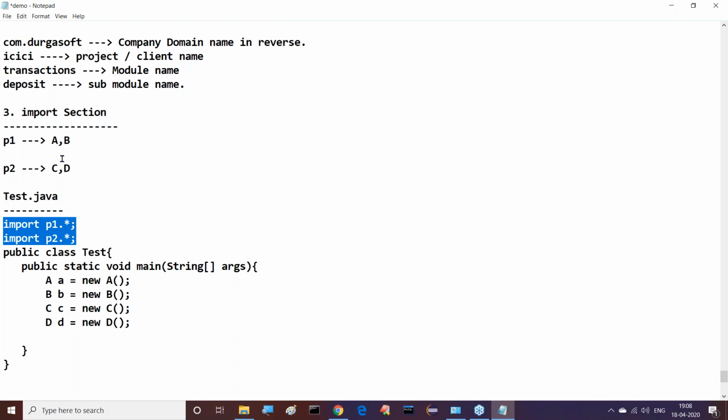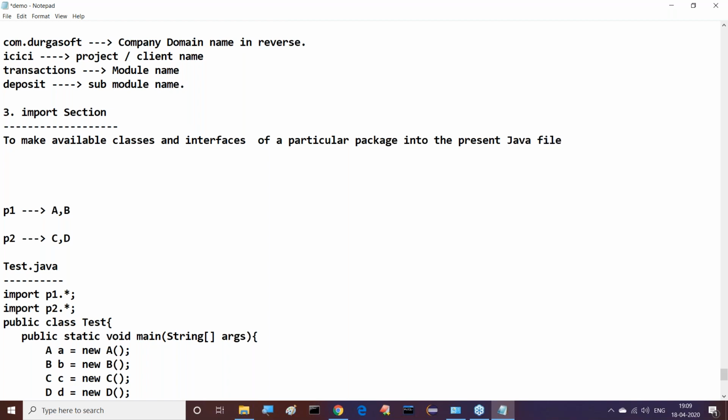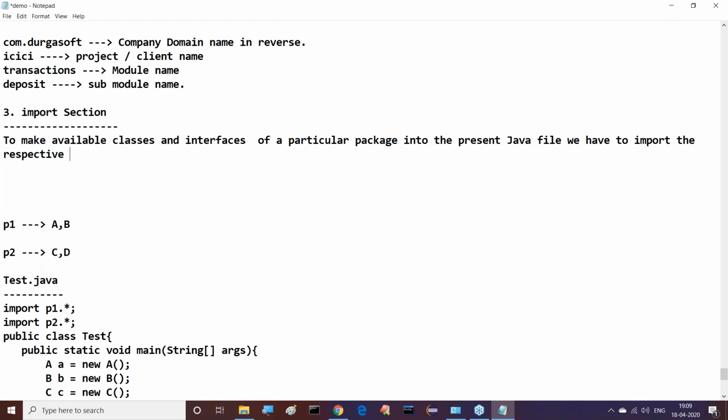To make available classes and interfaces of a particular package into the present Java file, we have to import the respective package.